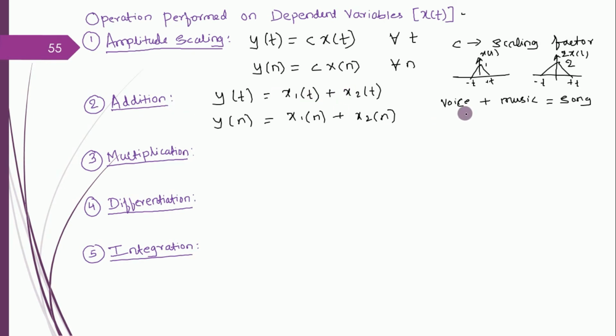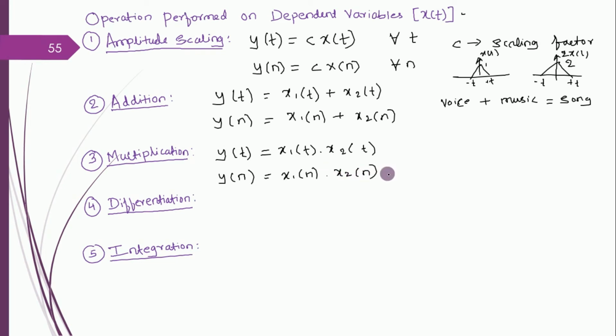Okay. So this is how we add, audio mixer. Next comes multiplication. So multiplication is performed in this way. Y of t is equal to x1 of t into x2 of t. If it is in digital discrete mode, y of n is equal to x1 of n into x2 of n. So here